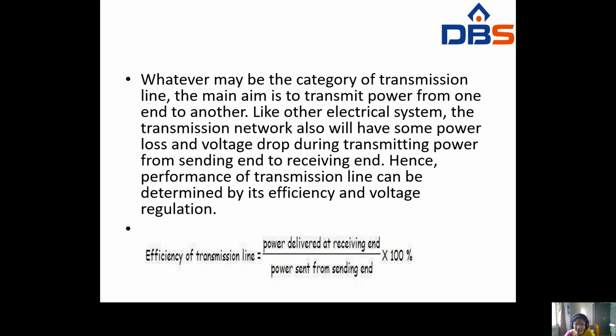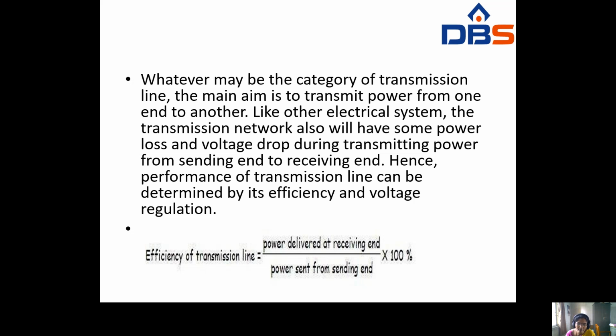So like other electrical systems, this transmission network also has some power loss as well as voltage drop during transmission of power from the sending end to the receiving end. Hence, the performance of a transmission line can be determined by its efficiency and voltage regulation. Some loss will compulsorily occur, so to find the performance of the transmission line, we estimate the efficiency and voltage regulation.